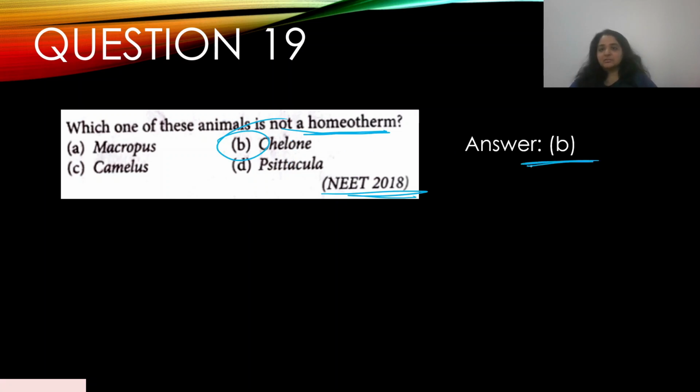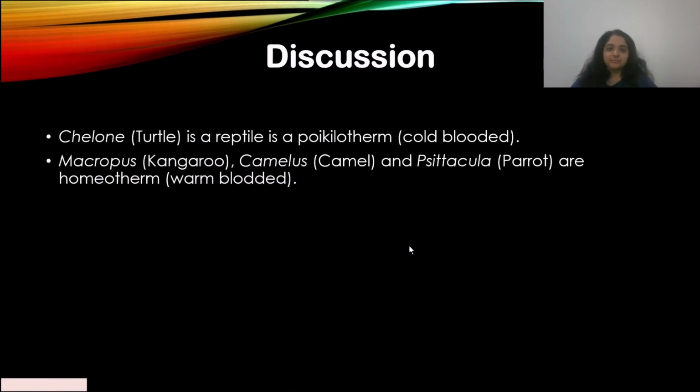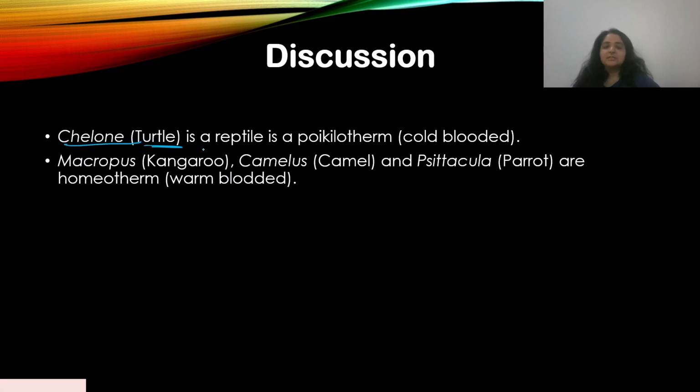Okay, answer B. So Chelone is a turtle. It is a reptile. Again, you have to remember these names. They are all there in NCERT, and this is a cold-blooded animal. It's also known as poikilotherm. So if they write poikilotherm, then you know what they're talking about. If they write not a homeotherm and you don't understand what homeotherm is, homeotherm means warm-blooded.